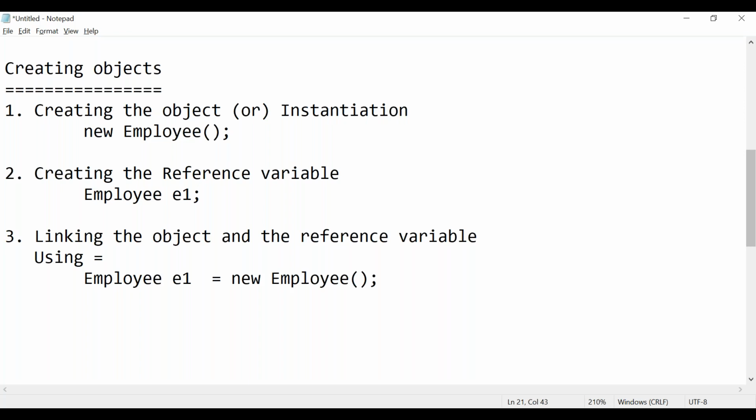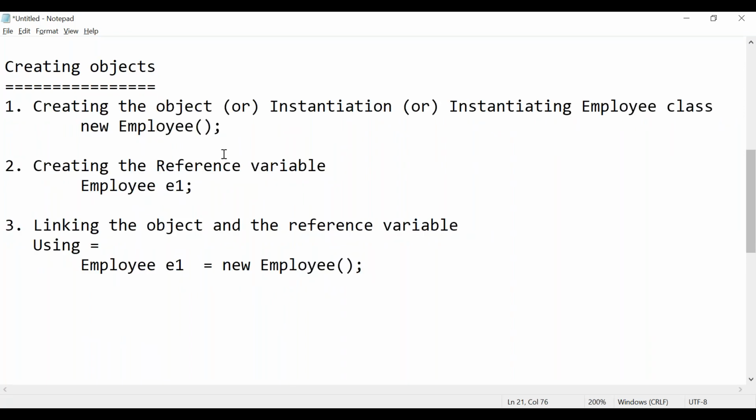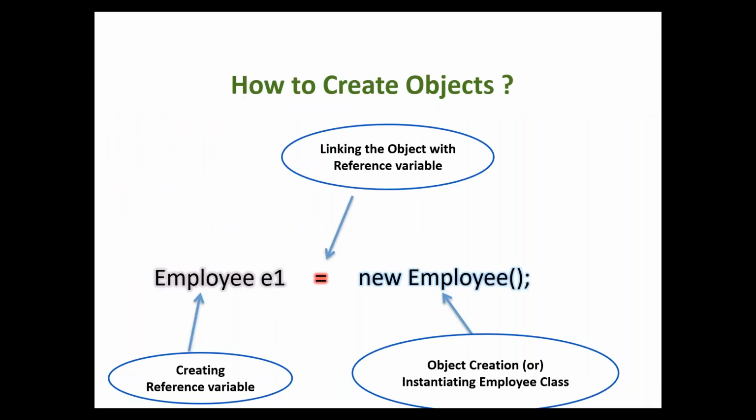In simple words, I am instantiating the employee class. What does it mean? It means I am creating one object of the employee class. If we say instantiate the employee class, it means creating an object of the employee class. Instantiate the student class means creating an object of the student class. That is what we are seeing in this slide. So object creation or instantiation is the first step.